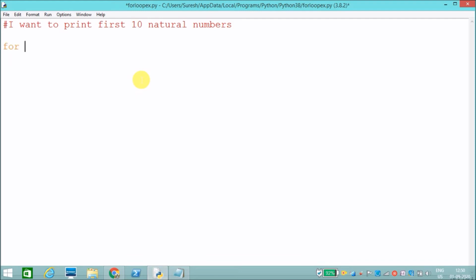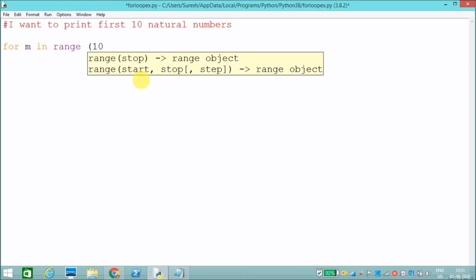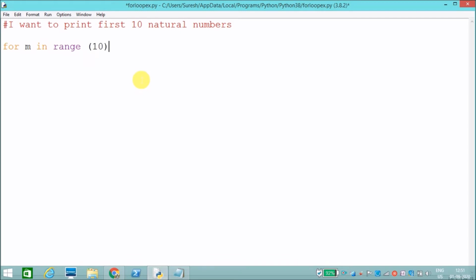For m in range 10, I'll say 11, because if I mention 11, it will iterate through 10 elements, because it will iterate up to n minus 1. That's why it will iterate through 10 numbers.